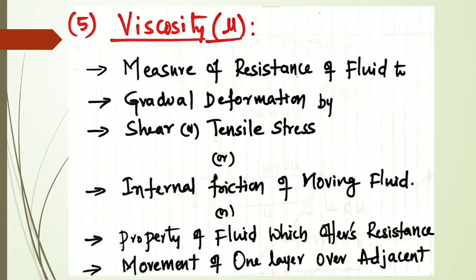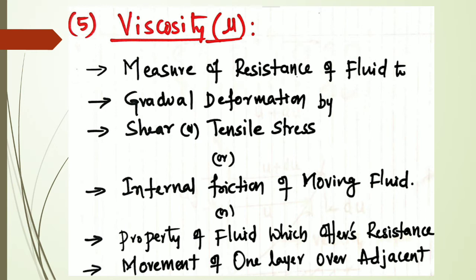Okay, so for longer duration it has to resist. So therefore, that is what I am talking about, the resistance of the fluid here. So it will measure the resistance of the fluid. What happens under gradual deformation under the action of shear or tensile stress, or it is a measure of internal friction of moving fluid. Okay, it is the measure of internal friction of moving fluid, or it tells about the property of fluid which offers resistance. Okay, another definition I'm talking about.